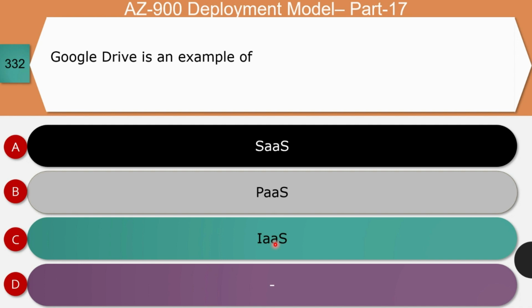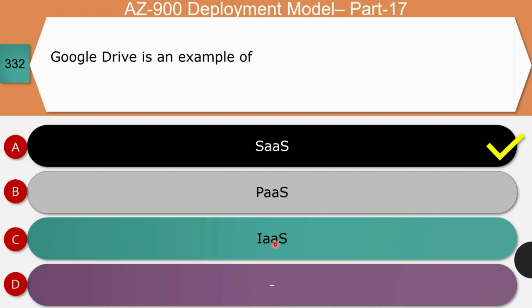Next question, Google Drive is an example of software as a service, platform as a service, or infrastructure as a service. The correct answer for this question is option A. Let's explore the reason. As we have seen in the OneDrive related question earlier, Google Drive allows users to connect to and use cloud based apps over the internet.